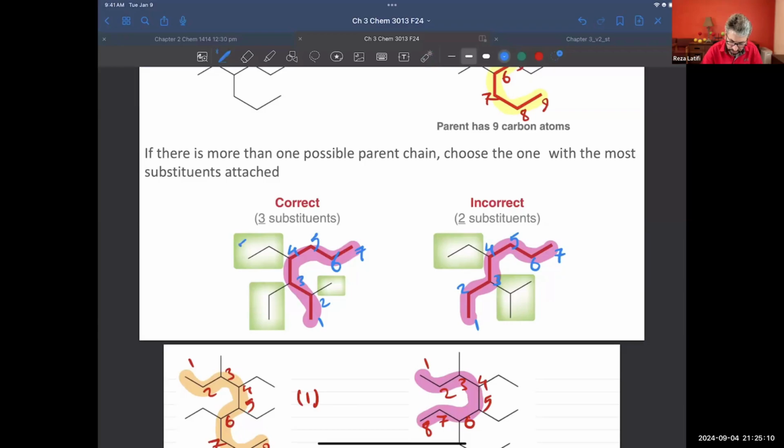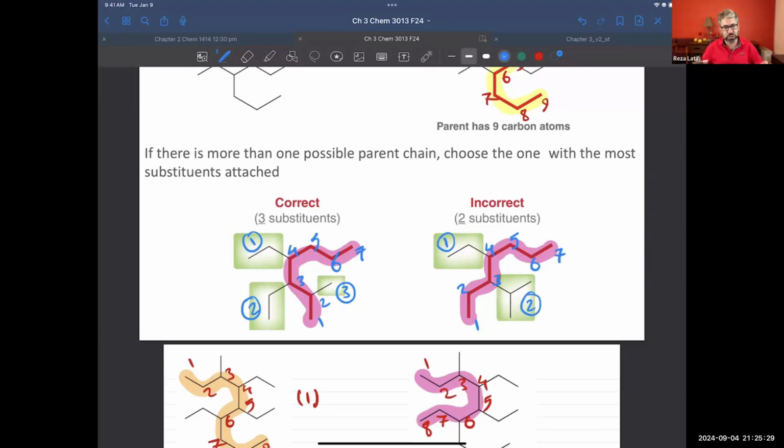Let's call this one an ethyl, or we can just call it a substituent. Two substituents, and this is going to be the third substituent. Here we have one substituent, and that's going to be the second substituent. So the one with more substituents will be the correct answer.